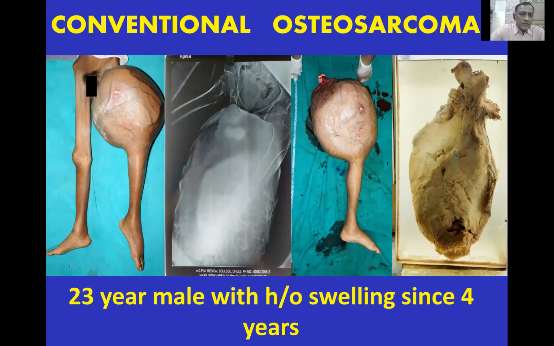It's a huge malignant tumor extending from the knee to the hip joint, showing multiple tortuous dilated veins. There's a foot drop and there is a variegated consistency at places: soft, firm, and hard. This is the X-ray picture, which shows the sunray appearance and cortical destruction, Codman's triangle also.